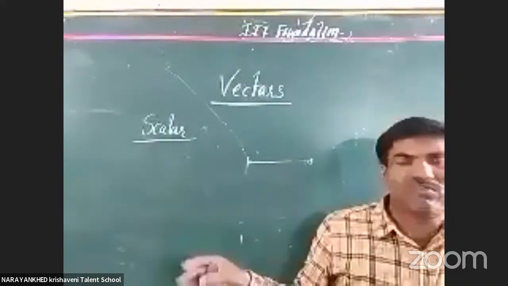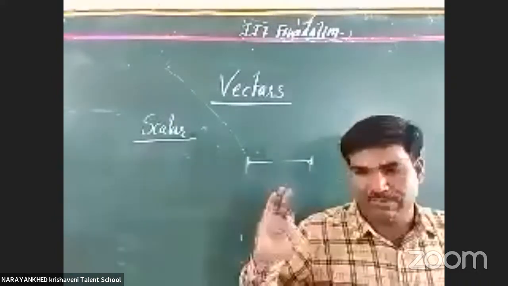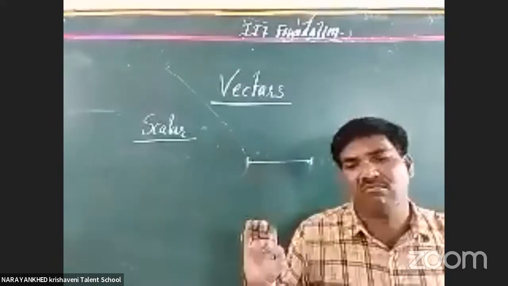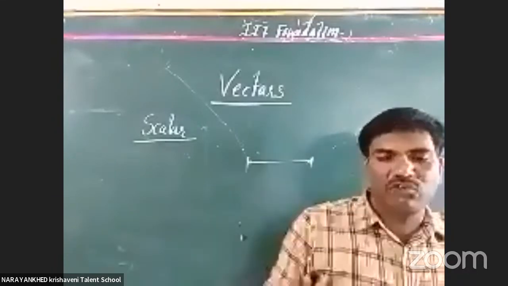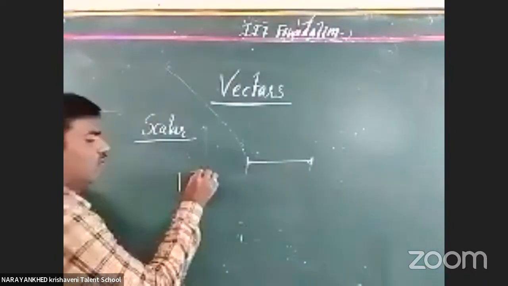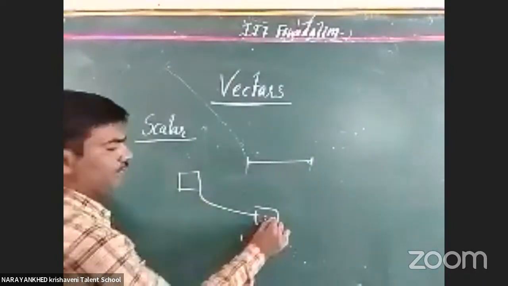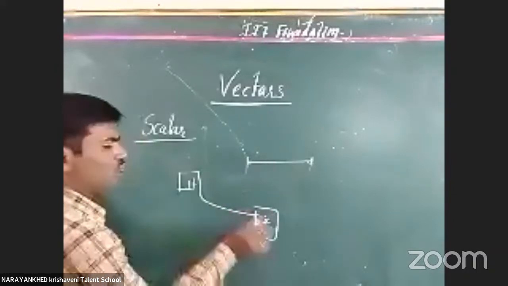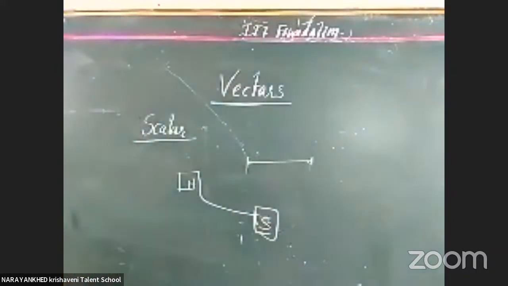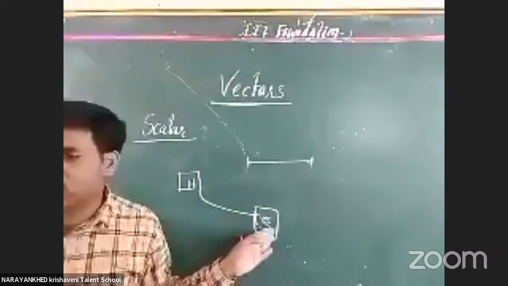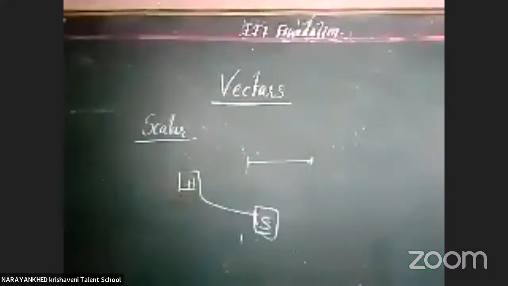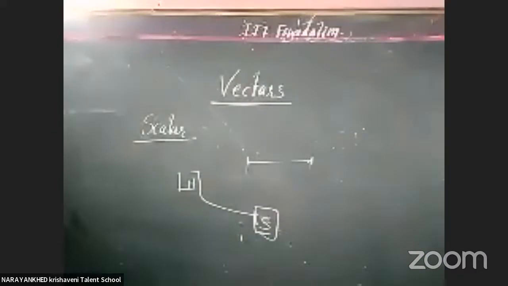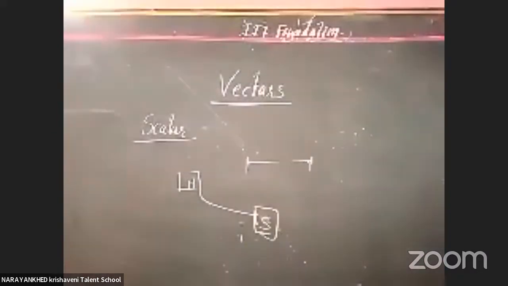Suppose velocity is one of the vectors. Why do we call it a vector? Because you started here. Suppose it is your home, and it is our school. Your school is east of your home. Suppose you are moving with some velocity. What velocity are we taking here? Say I give 30 meters per second.